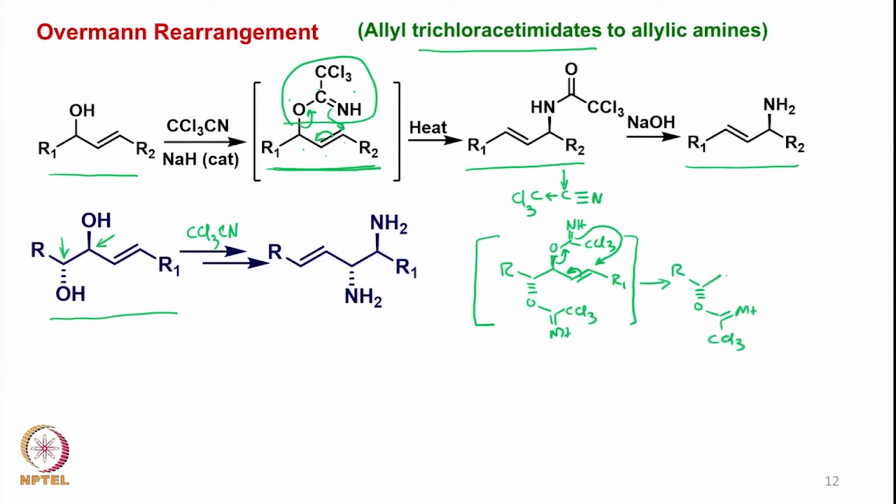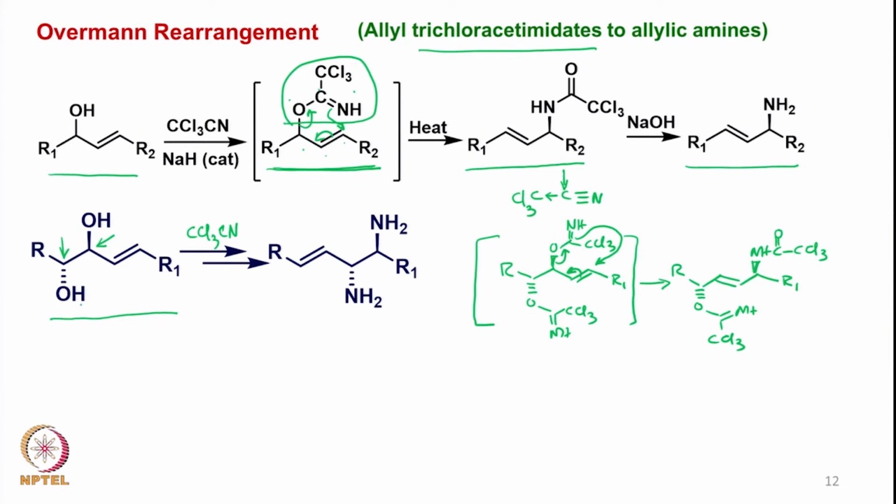and then what will happen, we transform this into, say, NH, CO, CCl3, and then you have an R1 here. Now this was a particular allyl alcohol, and there is a homoallyl alcohol.